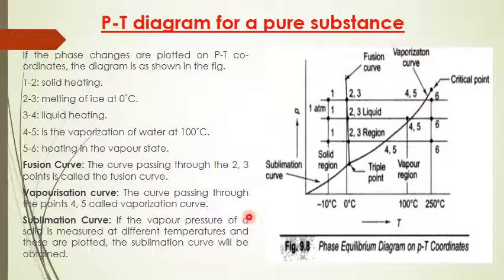And similarly, the sublimation curve. If the vapor pressure of a solid is measured at different temperatures and these are plotted, the sublimation curve will be obtained. Where is the sublimation curve? Here you can get the sublimation curve. To repeat how to get it: if the vapor pressure of a solid is measured at different temperatures and plotted, the sublimation curve will be obtained.